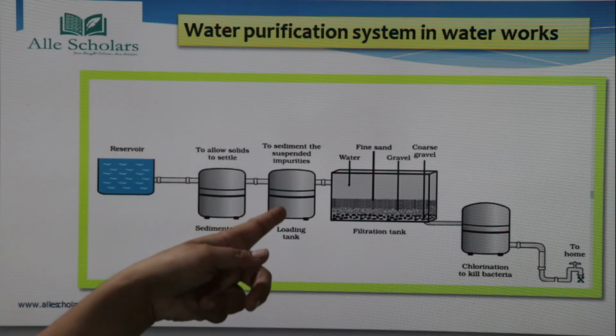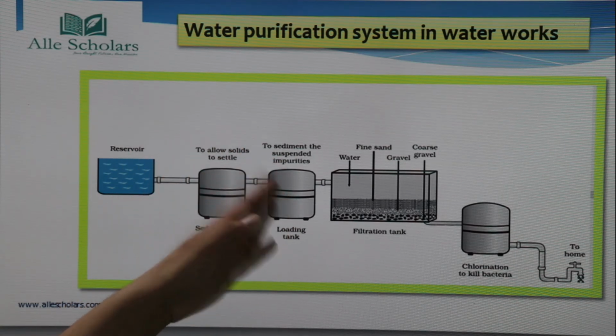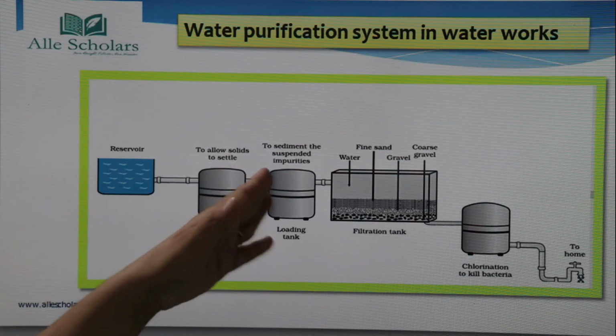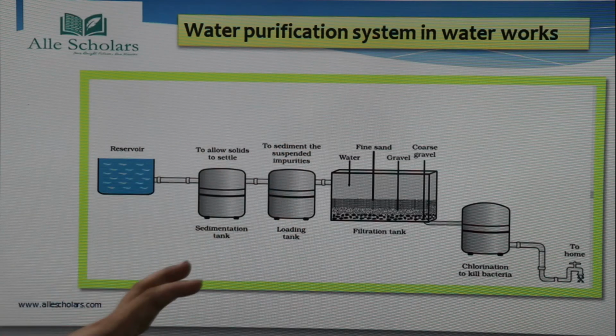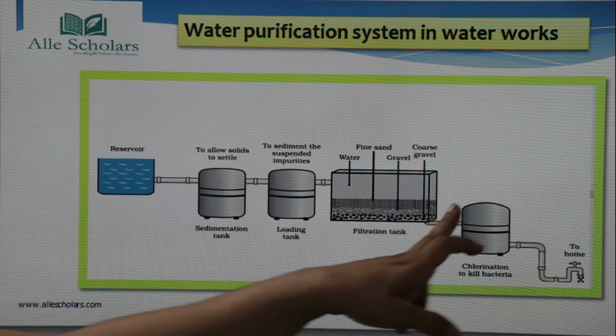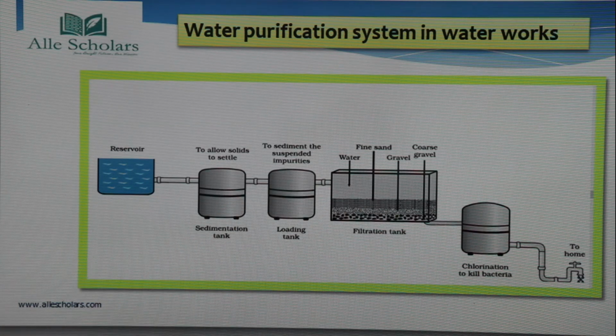Then the water is transferred to another tank, the loading tank, where suspended impurities need to be cleaned. Next comes the filtration tank, and after that the chlorination tank, where chlorine or bleaching powder is used to kill the germs, and after that the water is delivered to homes.